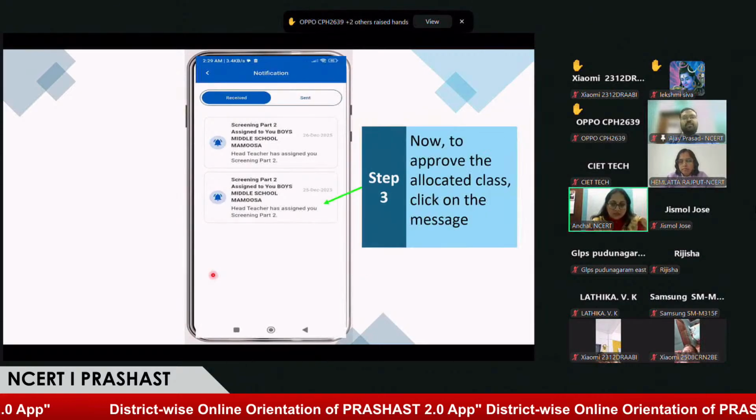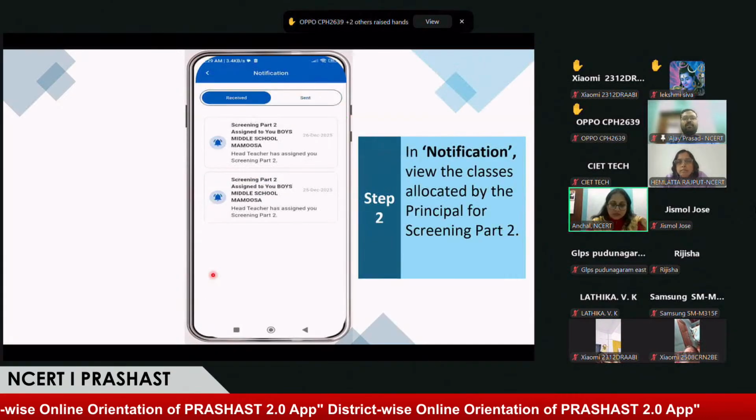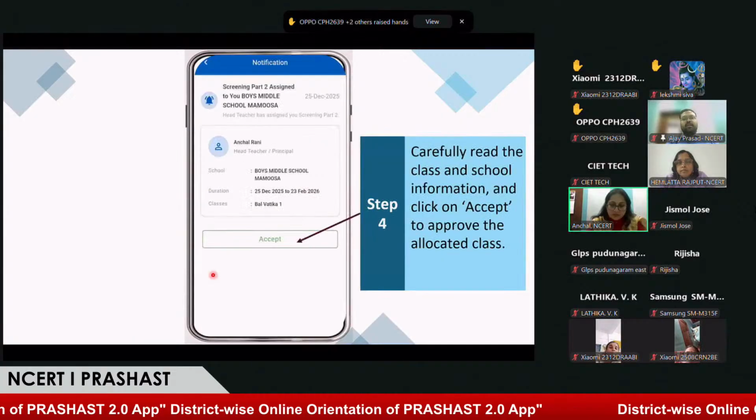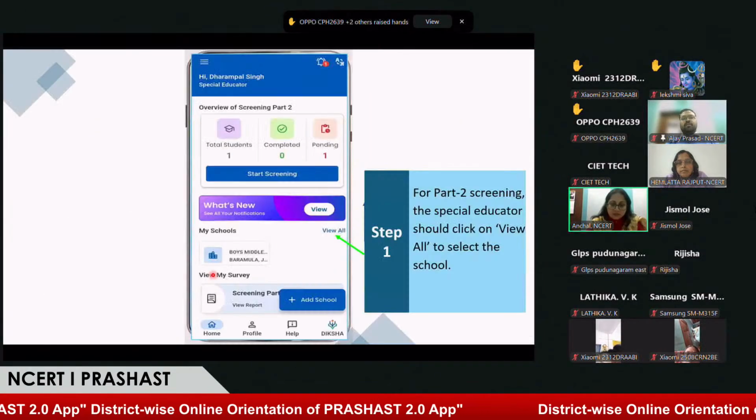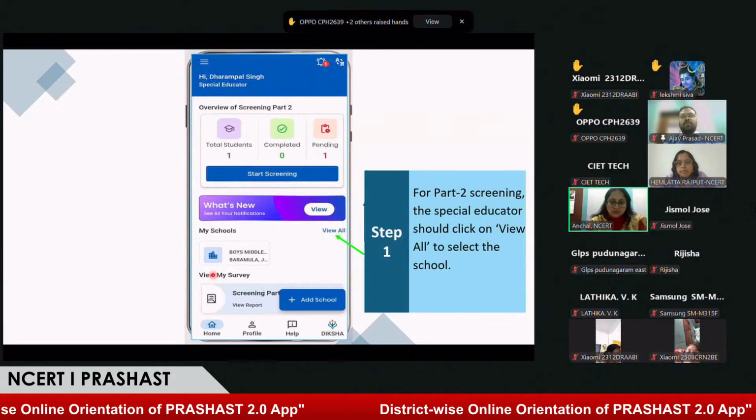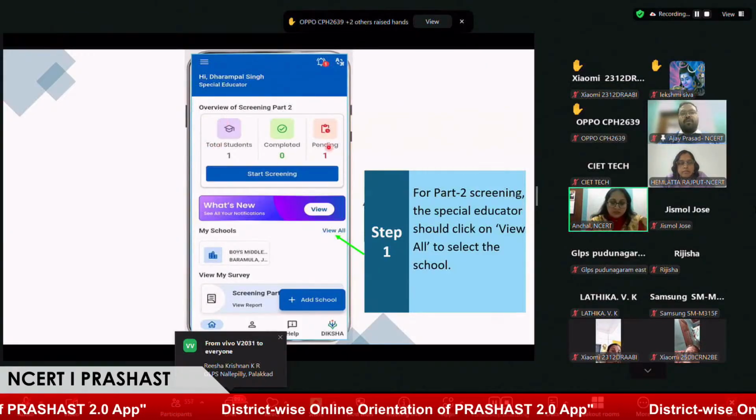So for this, they have to click on the bell icon. After that, they have to select the class in which they have been assigned. And after acceptance, the special educator has to go to the respective schools, and only after acceptance will the number be reflected on their dashboard.